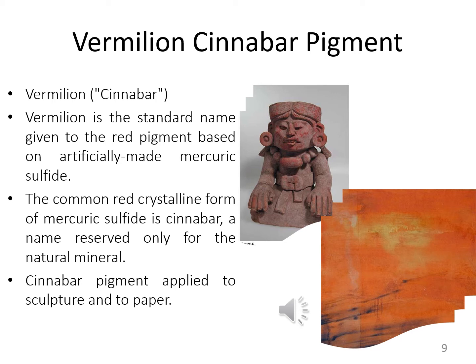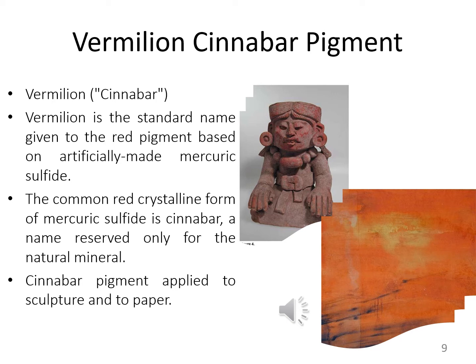So basically, vermilion is used as the standard name, and this name is given to the red pigments because they are based upon artificially made mercuric sulfides.